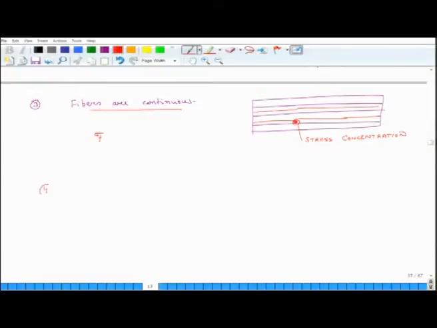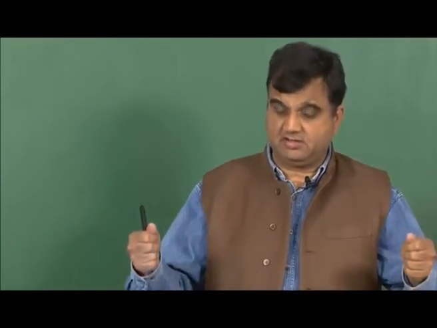The fourth assumption was that there are no internal residual stresses. So, when we were computing, we were saying that all the stress in the fiber and matrix was caused only because of external load.